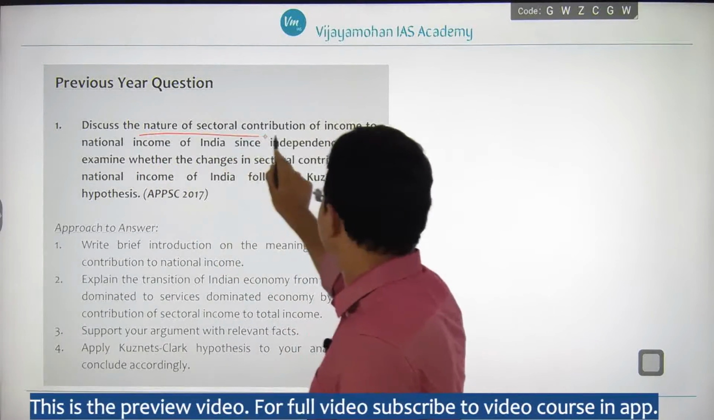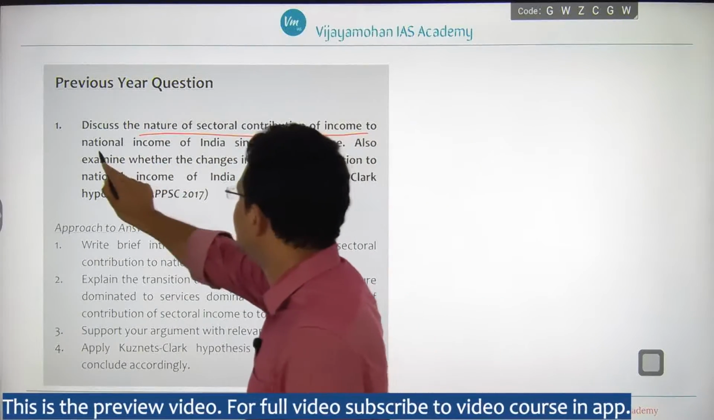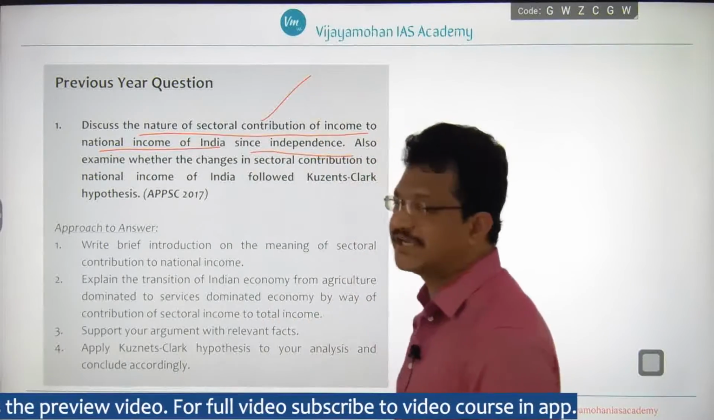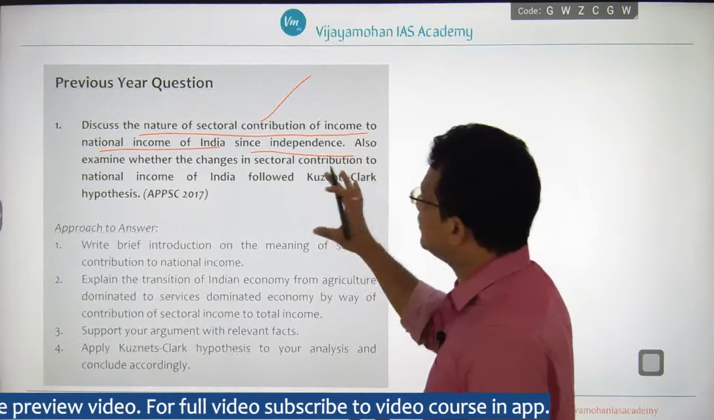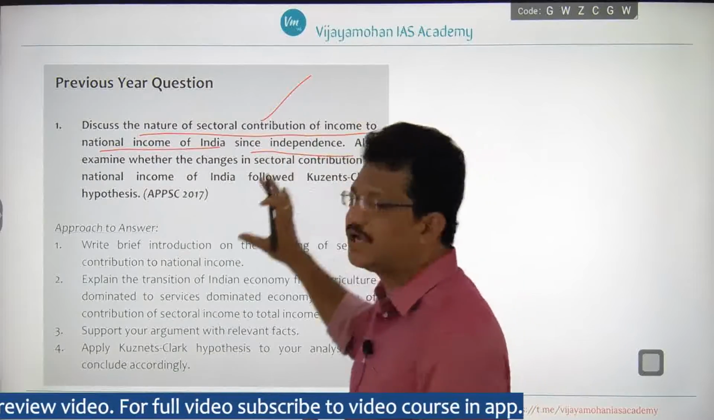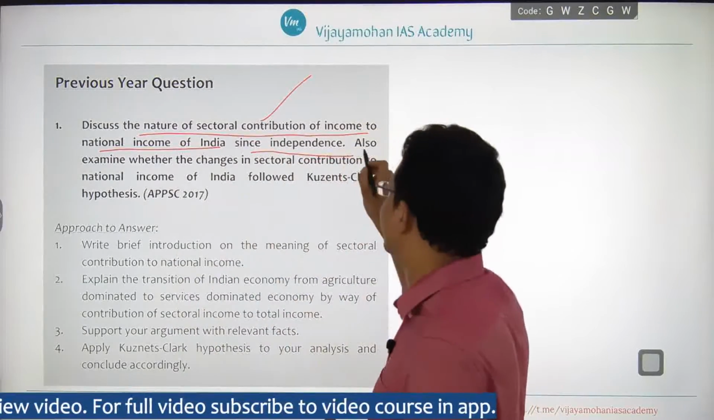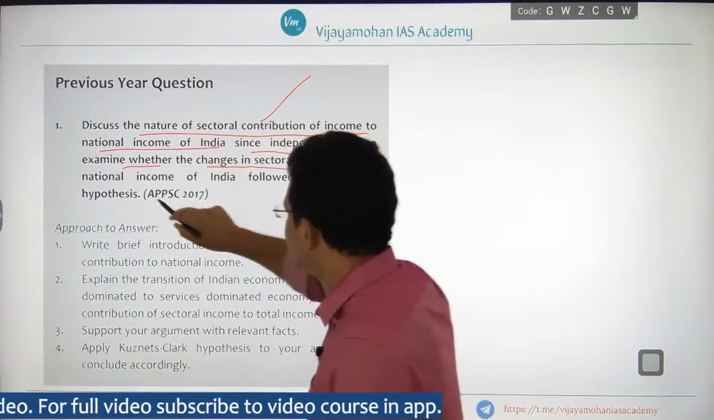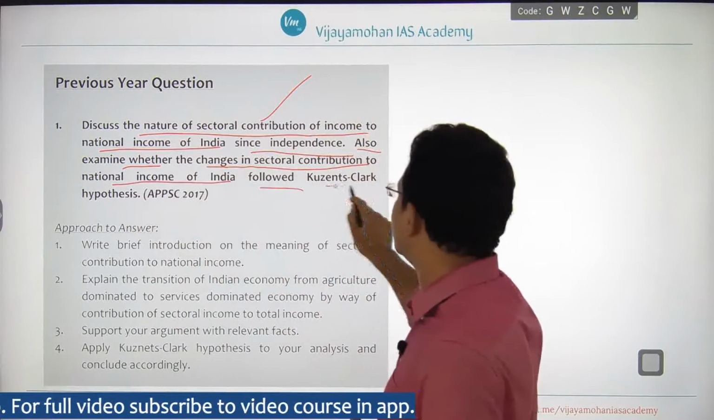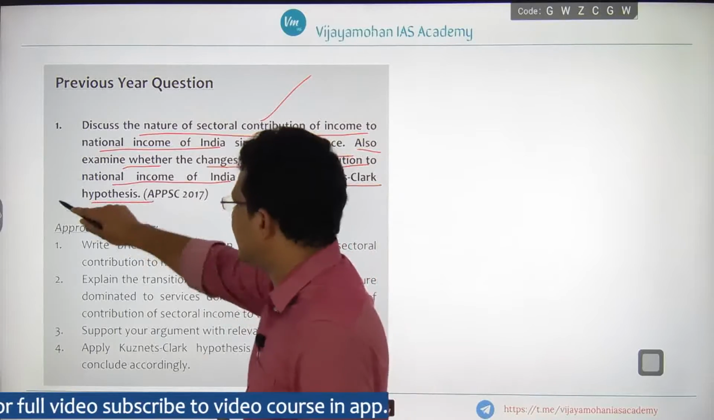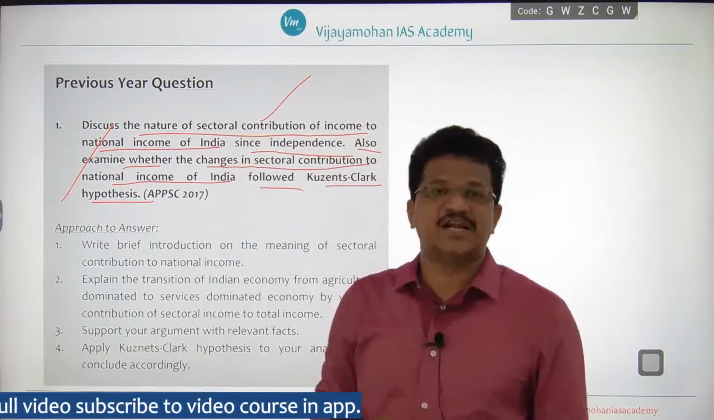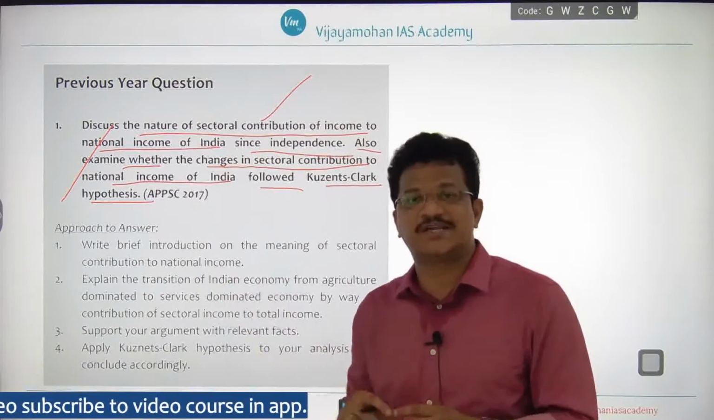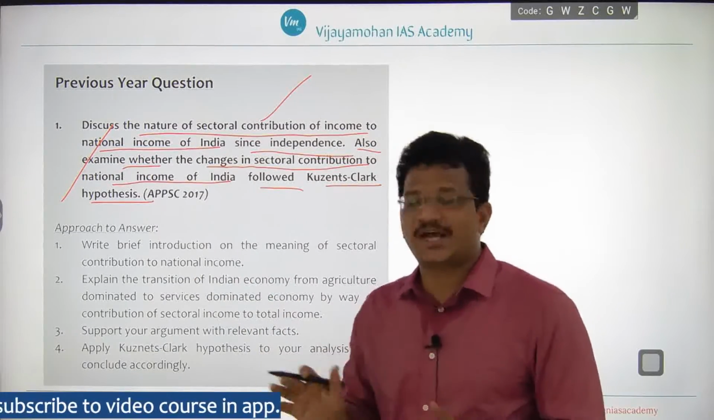Discuss the nature of sectoral contribution of income to national income of India since independence. So he is asking, what is the nature of sectoral contribution of income to national income of India since independence? Also, examine whether the changes in sectoral contribution to national income of India followed the Kuznets-Clark hypothesis. Whether this change in structural transformation followed the Kuznets-Clark hypothesis.